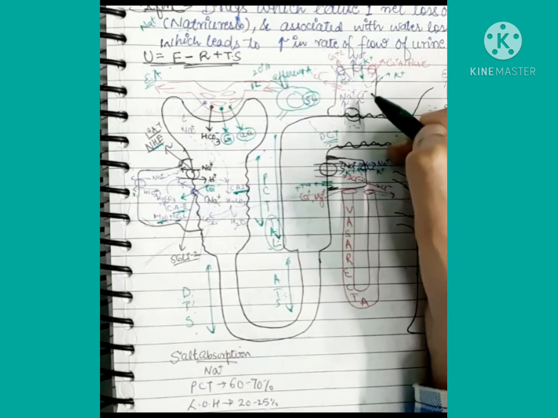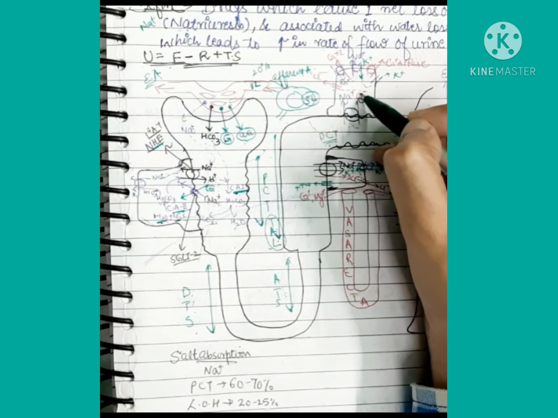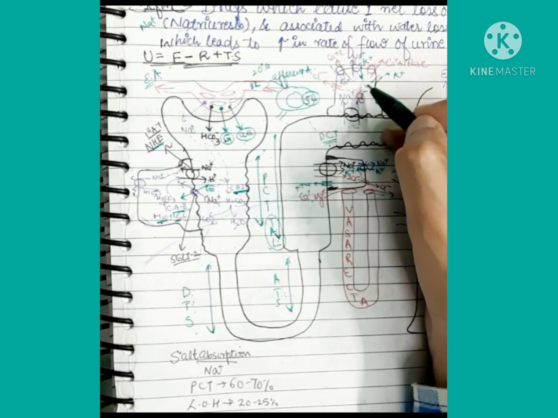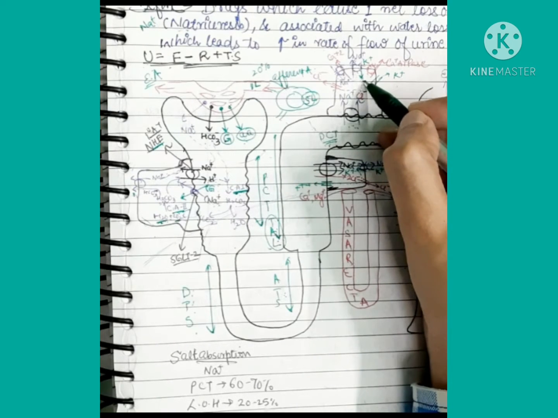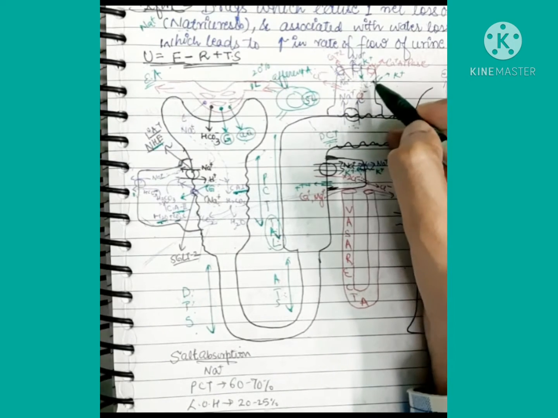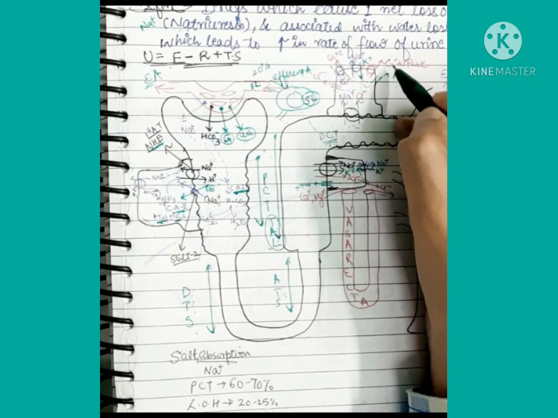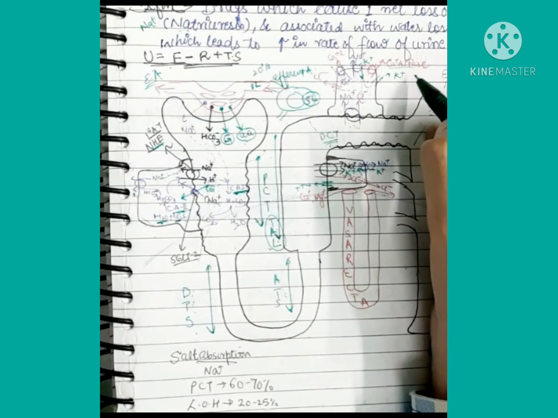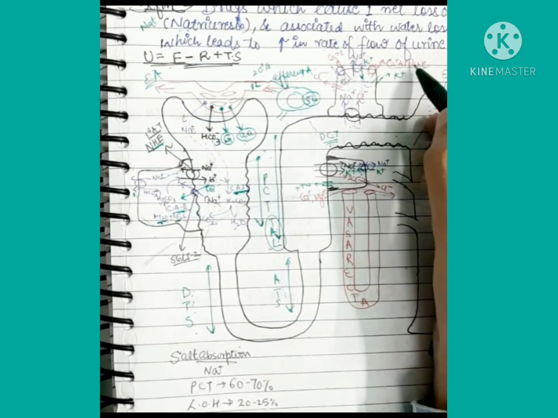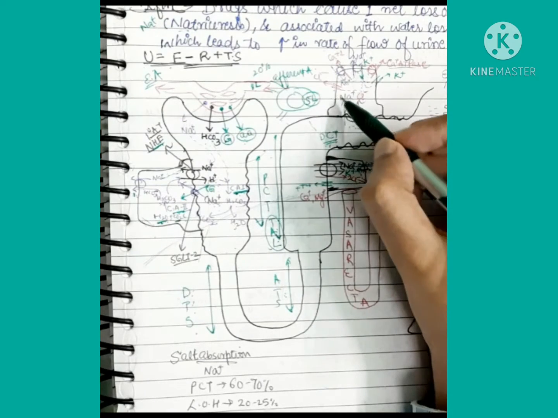And then chloride, which we have to get rid of, will be reabsorbed by the chloride channel. And this is the calcium ATPase, which is pumping. If there is an excess of calcium lying inside the DCT cell, it will pump it outward against the concentration gradient. Therefore, it is directly coupled with the energy source, and so it is called a calcium ATPase. It is a type of primary active transporter. So this is it, and this is why we need to understand this.